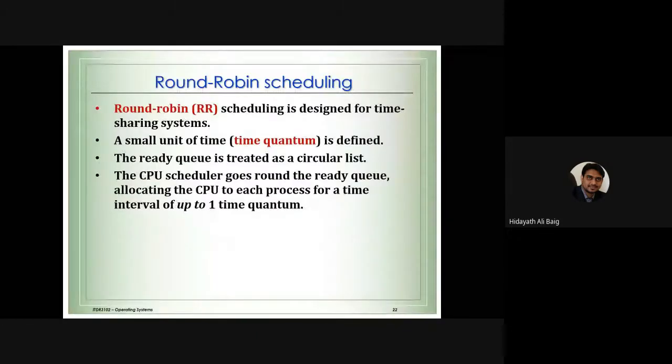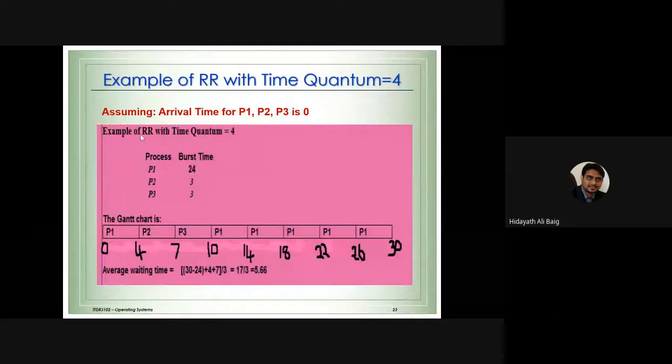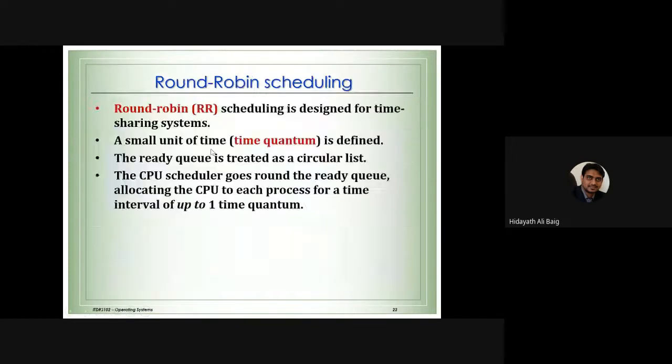So how do we do the round robin algorithm? If you understand this time quantum, now you should follow what a time quantum is. Time quantum means the time which the process can spend in the system. Now let me read this. Round robin scheduling is designed for time sharing systems. What do we mean by time sharing? The CPU time is shared between a number of processes. A small unit of time is called a time quantum, which is defined. Like I gave you the example, our class time quantum is 2 hours. So the teacher can take the class only for the time quantum. But in the computer, we don't have hours, we have just milliseconds.